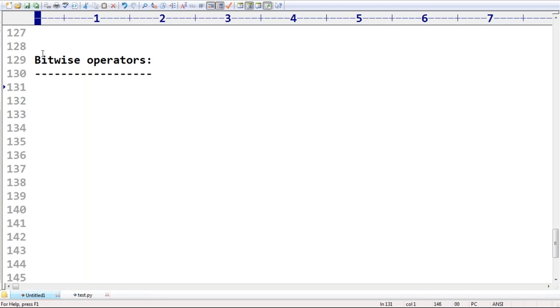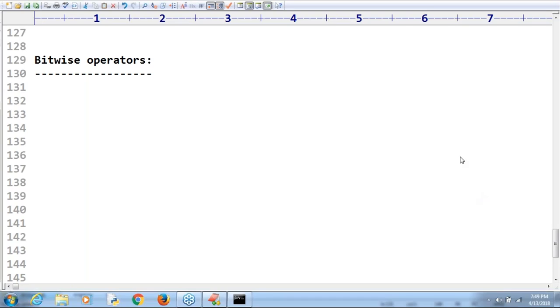Now just observe, we have bitwise operators also. Avinash, you're asking some doubt. Can you please type again? What's your doubt? Can you please copy paste again? Yes, Avinash.